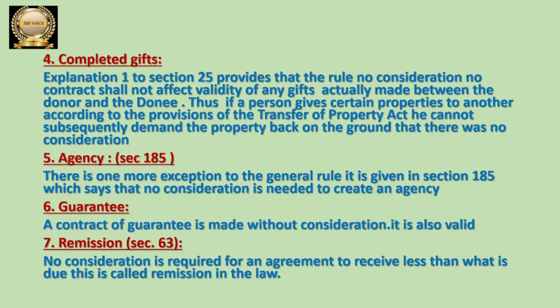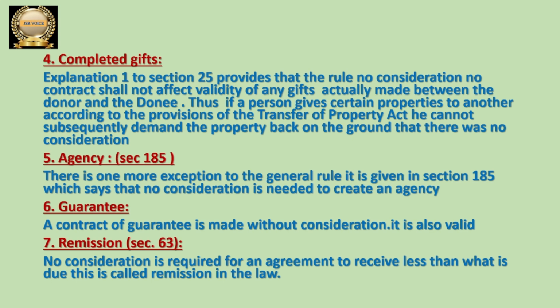Let us discuss the next exception, that is remission. This is explained under section 63 of the Indian Contract Act. What is remission? Remission means receiving a lesser amount than what one person actually has to receive.